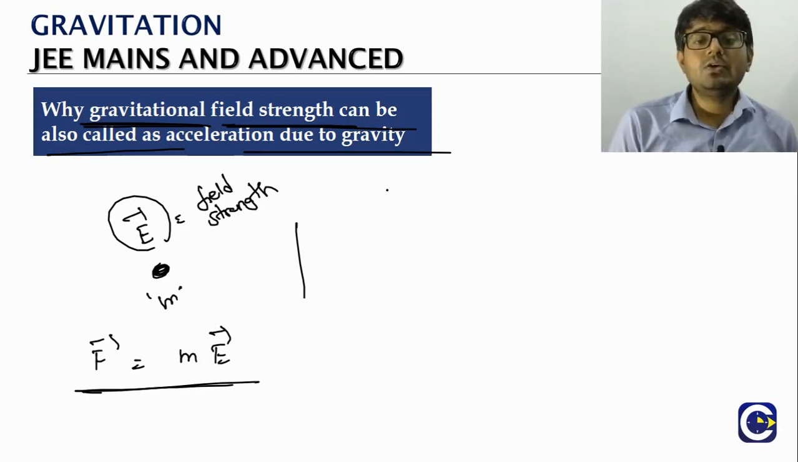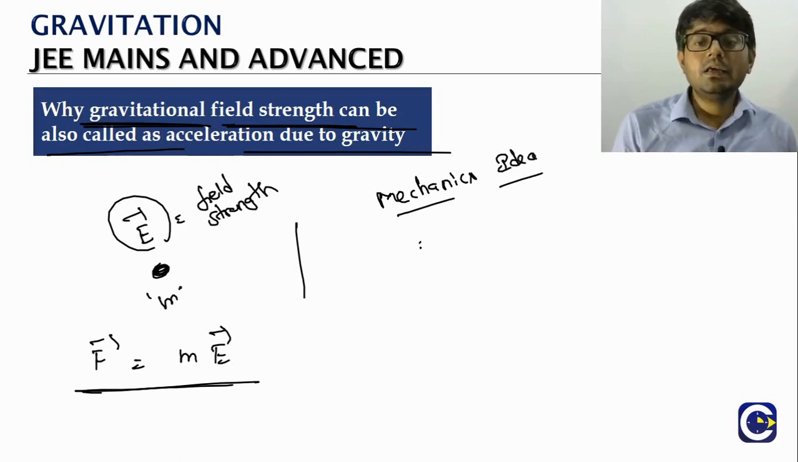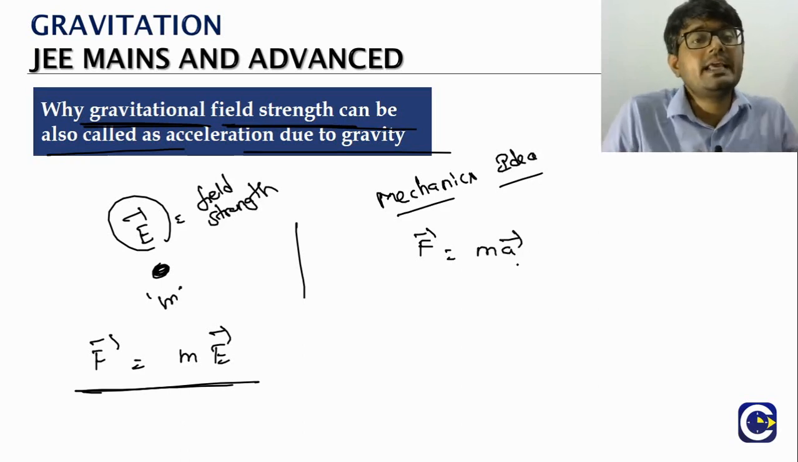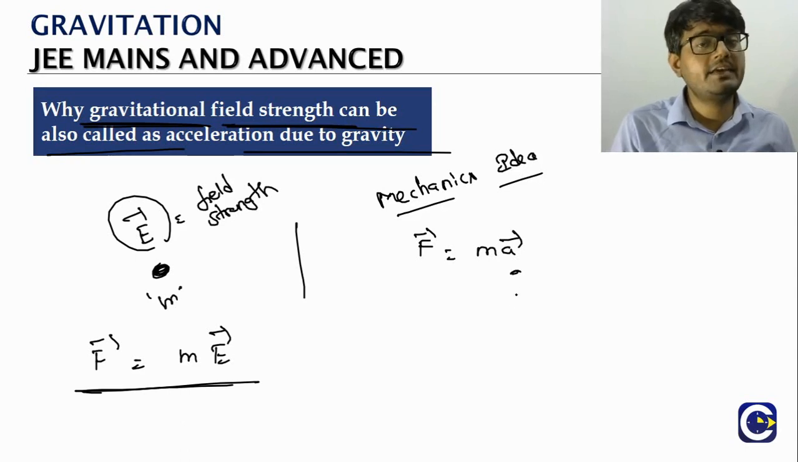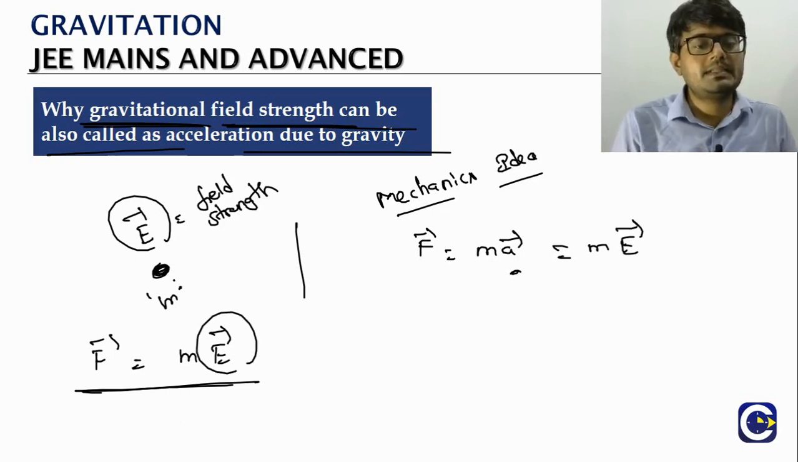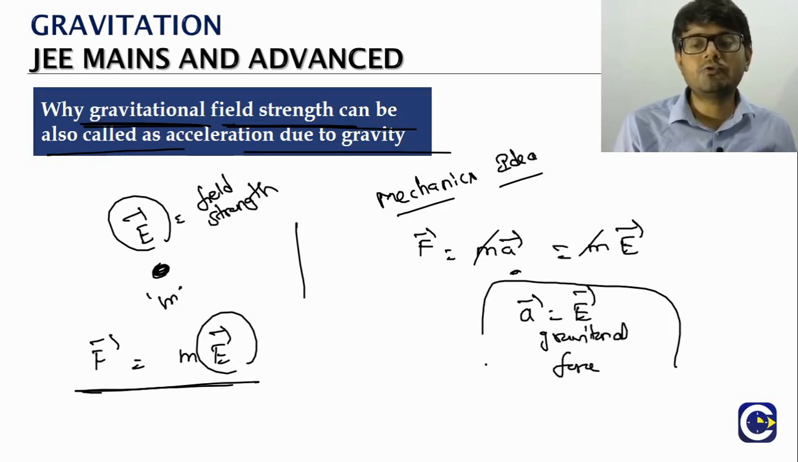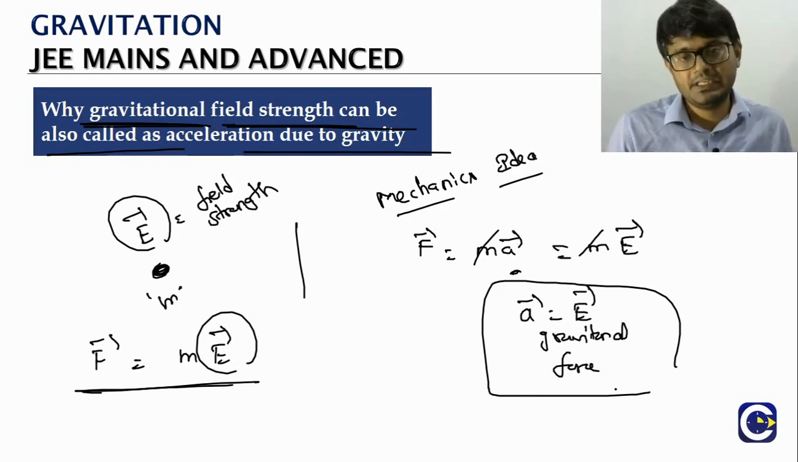Now use our normal mechanics idea. If there is a force acting on an object, the force will generate acceleration in the object, correct? What is the relation? F is equal to ma, Newton's second law. Now here, what is the force value? Mass of the particle times the field strength at the location. Just equate both of them, m gets cancelled. So this acceleration is coming because of what? Gravitational force, right? That's why we also call it acceleration due to gravity.